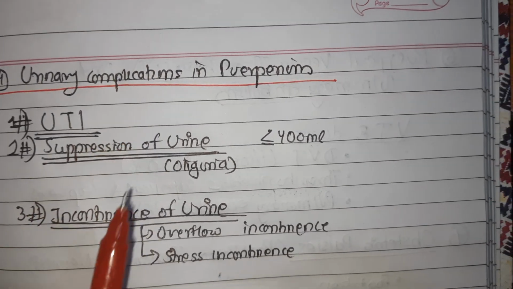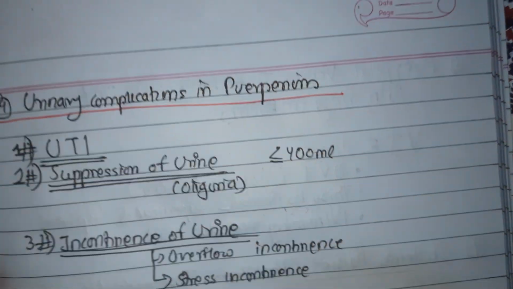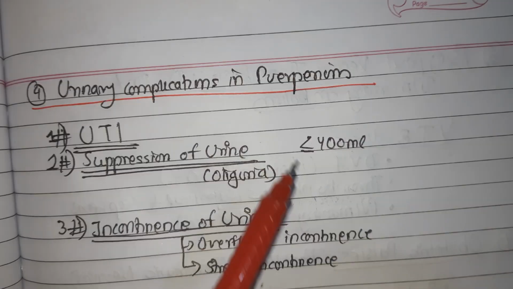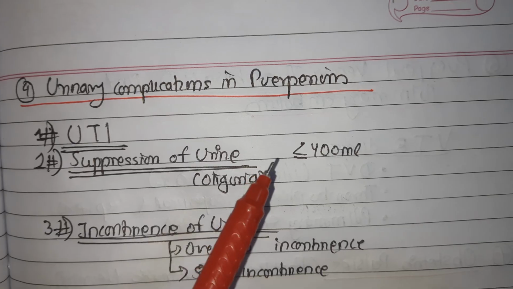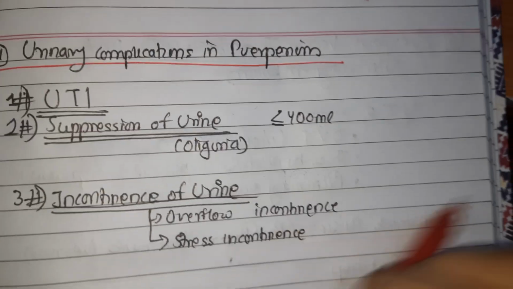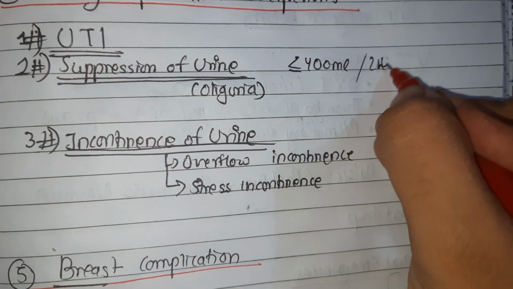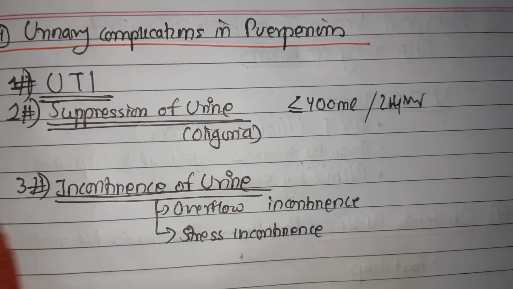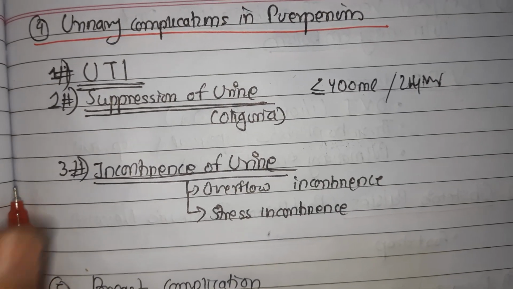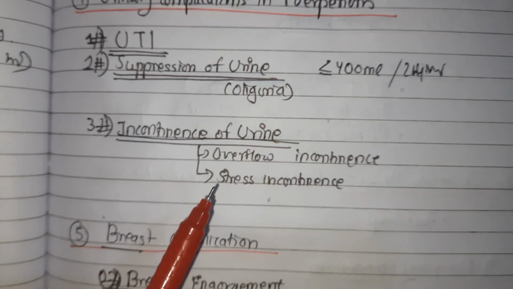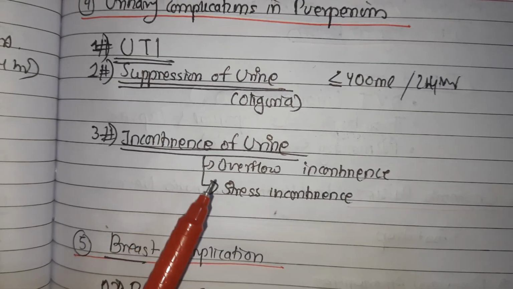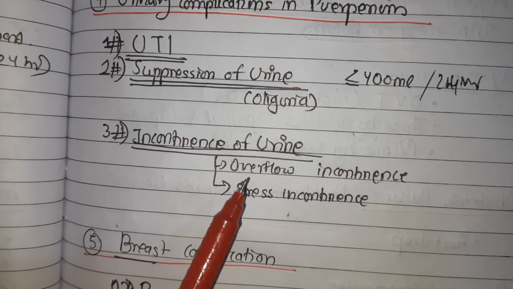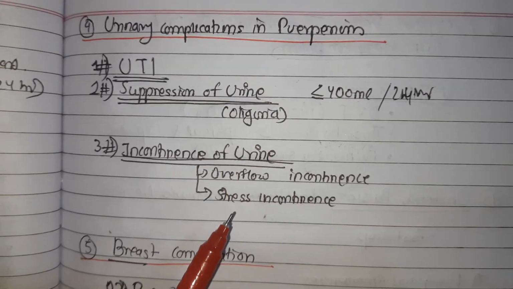The next complication is suppression of urine. If the excretion for 24 hours is less than 400 ml, then suppression of urine, that is oliguria, can be diagnosed. That is another problem in the puerperium. Then we have another urinary complaint like incontinence of urine. The incontinence may be overflow incontinence or stress incontinence.